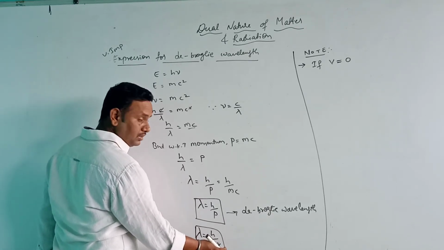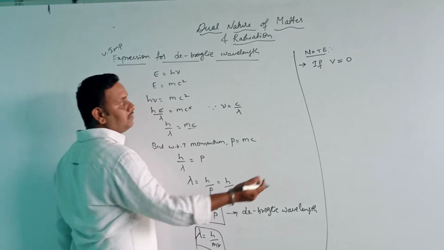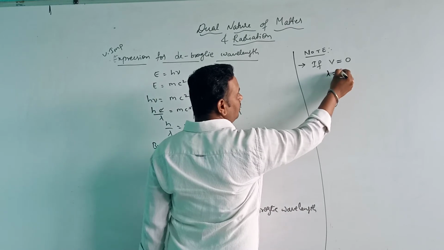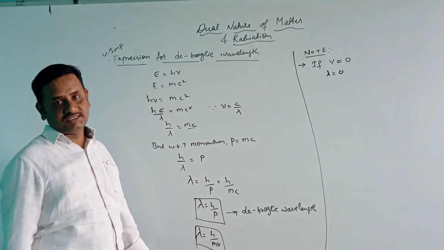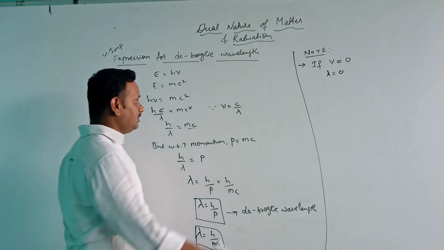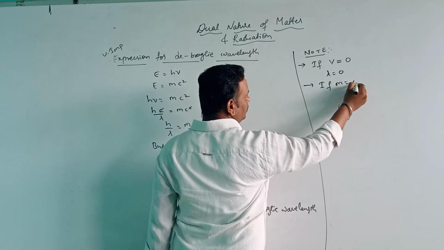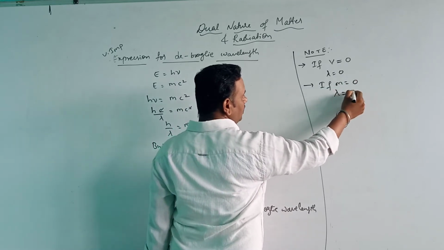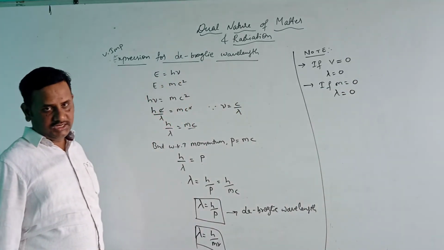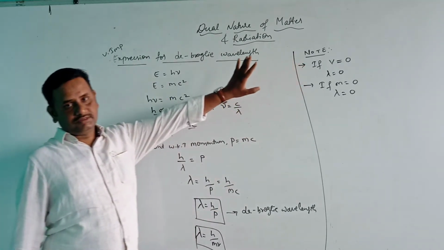If v is 0, then lambda is equal to 0. If lambda is equal to 0, then the wavelength cannot be seen. Similarly, if m is equal to 0, then lambda is equal to 0, and again the wavelength cannot be seen. So these are the 2 points you should remember here.